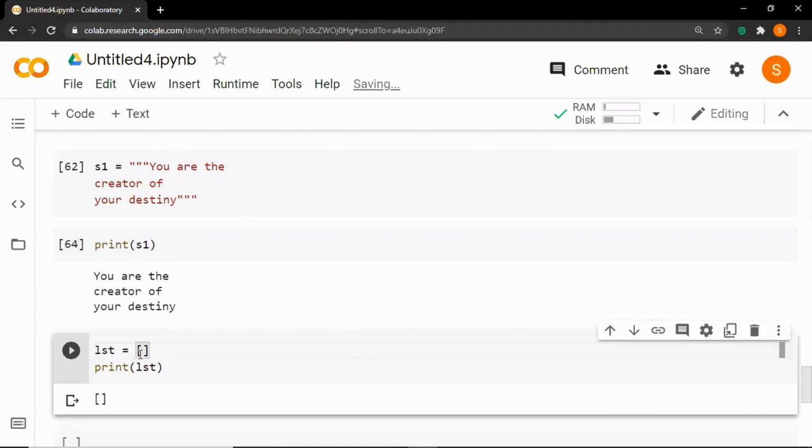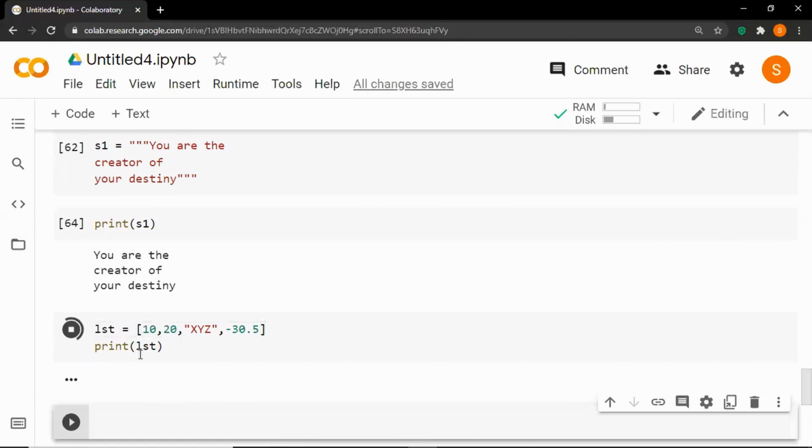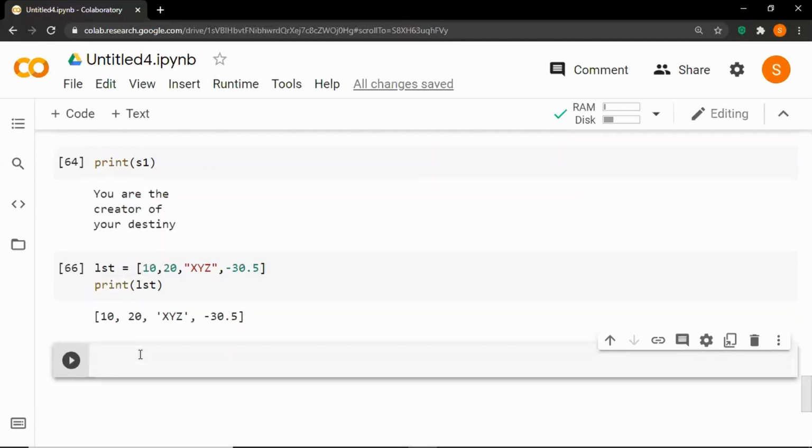So let's say 10 comma 20, inside the double quotes xyz, let's say minus 30.5. Let's run this cell. Now it will give an output with all the elements present in the list. So you can perform indexing, slicing and repetition on the list the same as the string.